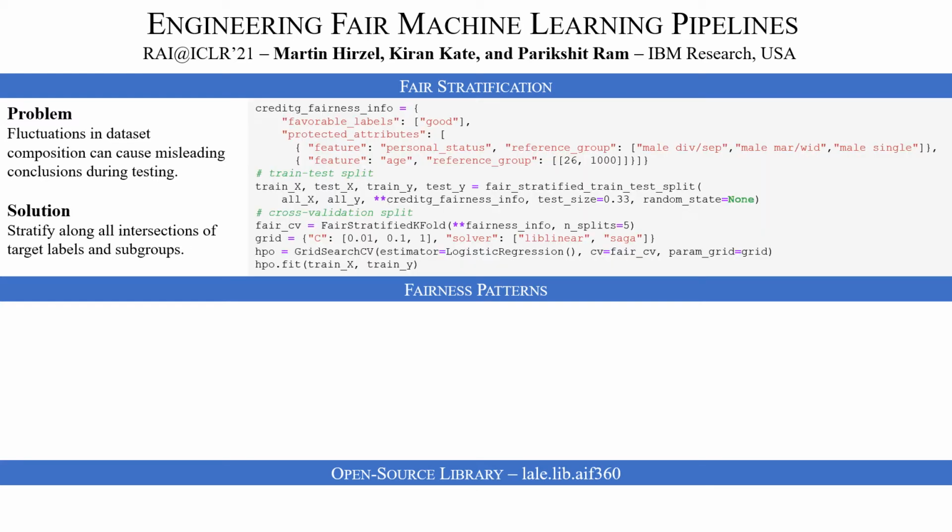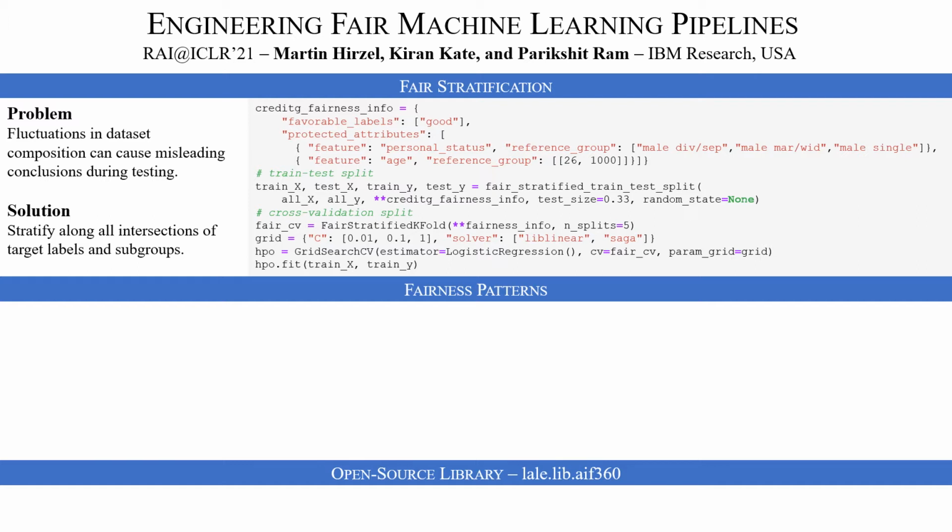Here's how you use our fair stratification from Python. First, you declare the fairness information that corresponds to the dataset you care about. And this is declared as a simple JSON format. Second, you can call fair stratified train test split, which is a Python function that returns the split data, and it takes in this fairness info that we just declared. This function is compatible and has a similar API as the corresponding scikit-learn function train test split.